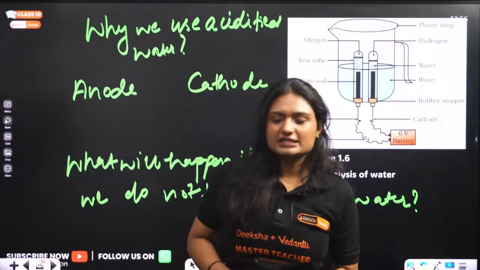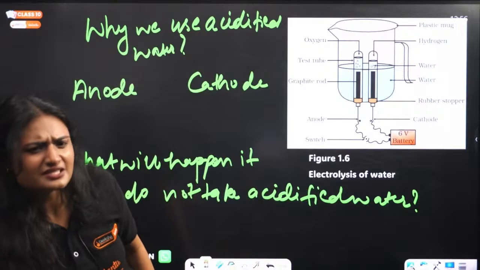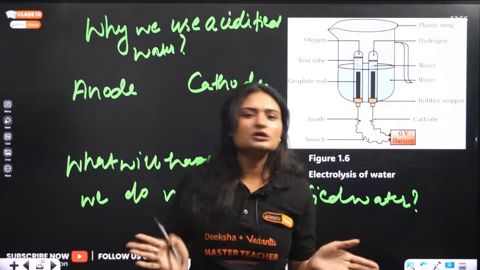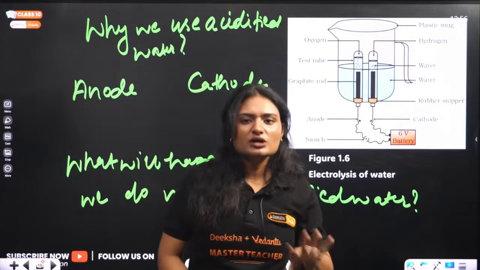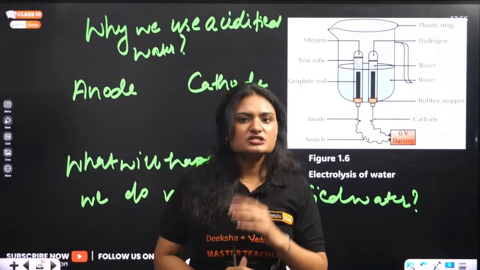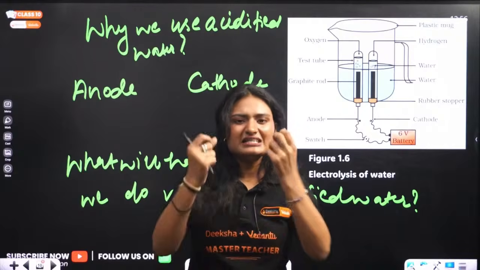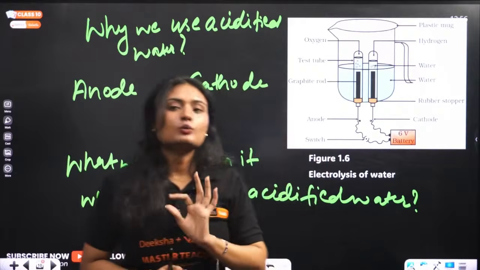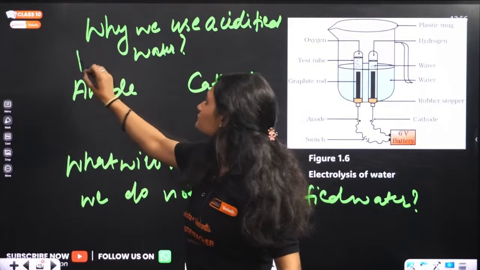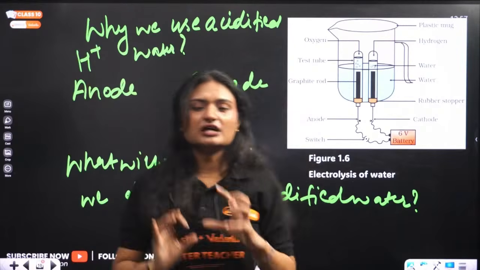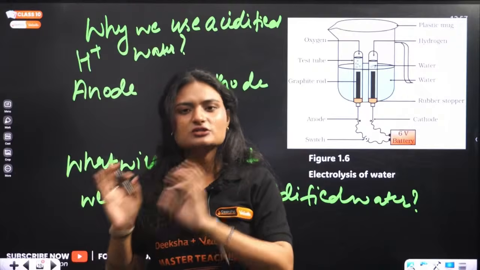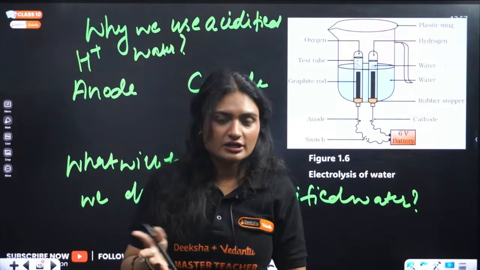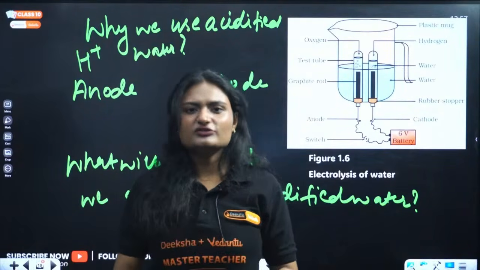What is the need of using acidified water? As I have told you, water is a poor conductor of electricity. It will not be able to conduct electricity, so the process will not continue, because we need electricity for the decomposition. So we add a few drops of acid. Acids have H positive, and these H positive ions are good conductors of electricity. Ions and electrons conduct electricity, so ions will conduct electricity for better conduction.